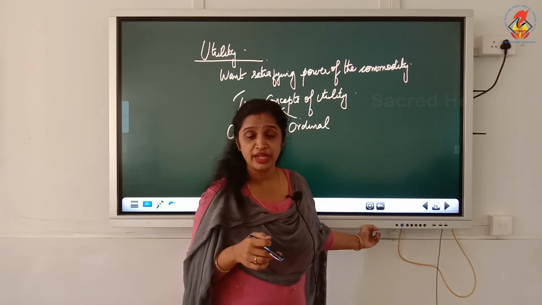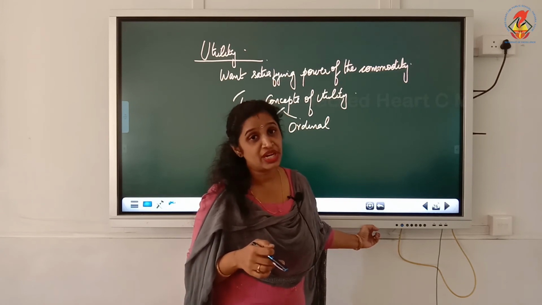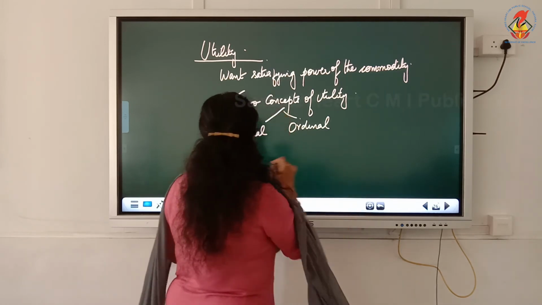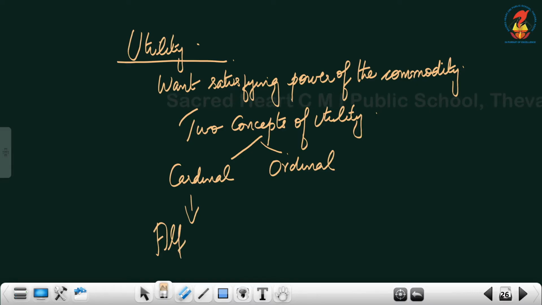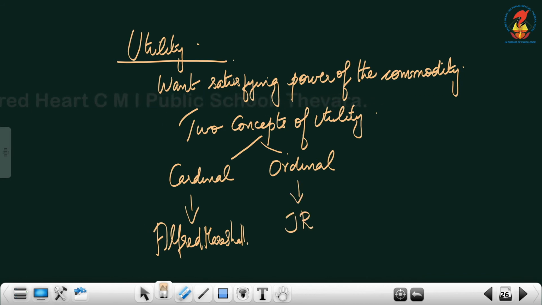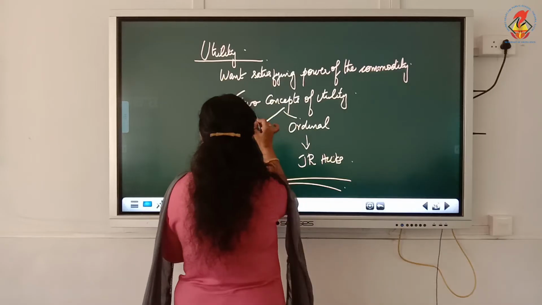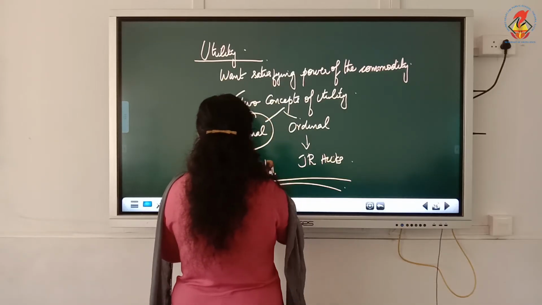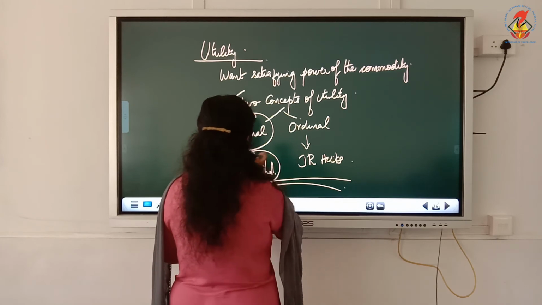One is cardinal and the other one is ordinal utility. Cardinal utility is used by Alfred Marshall, whereas ordinal utility is used by J.R. Hicks for explaining these theories. So let us see what the cardinal concept used by Alfred Marshall is.